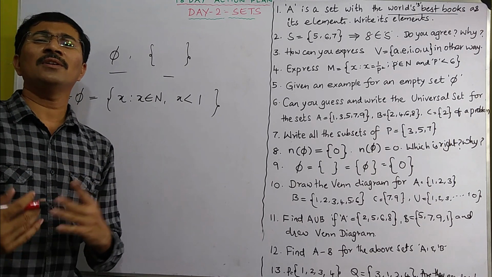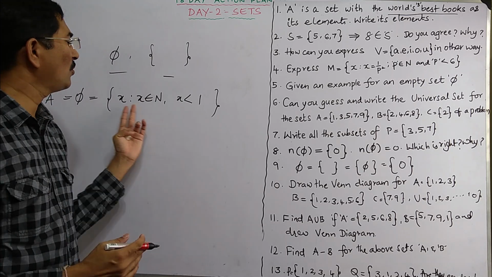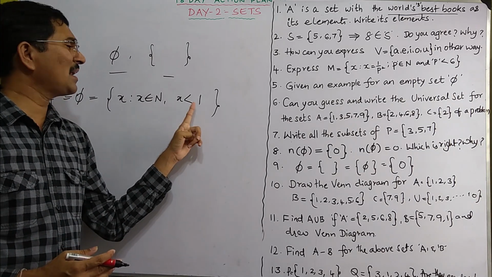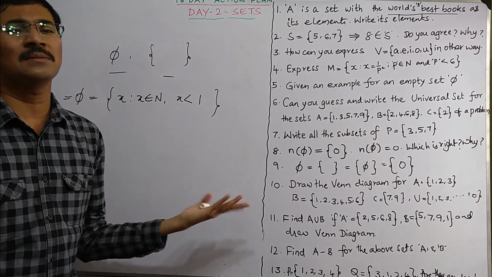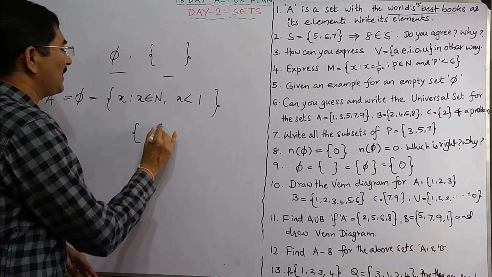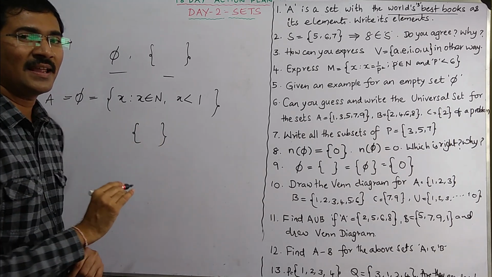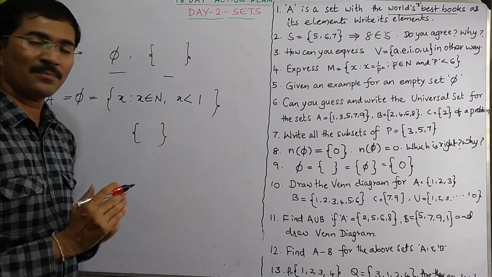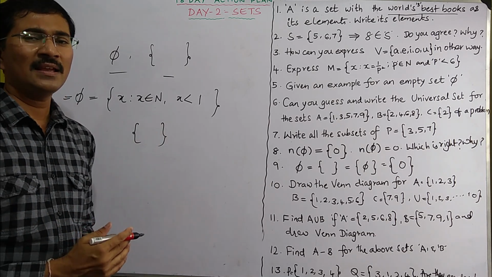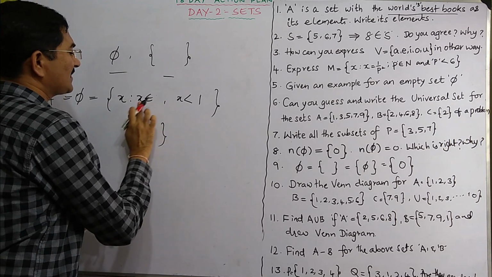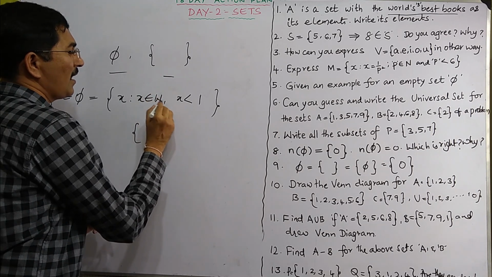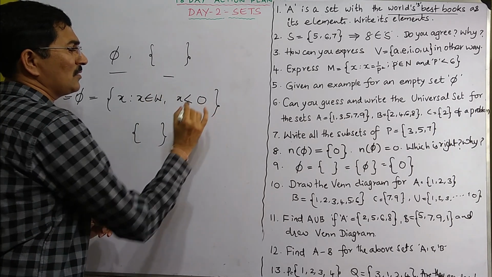So less than 1, you don't have any natural numbers. So they're all natural numbers but less than 1. Less than 1, no natural numbers are there. So it is simply an empty set, a null set, a void set. So this is an example. You can also say like this. x is such that x belongs to W and x is less than 0.